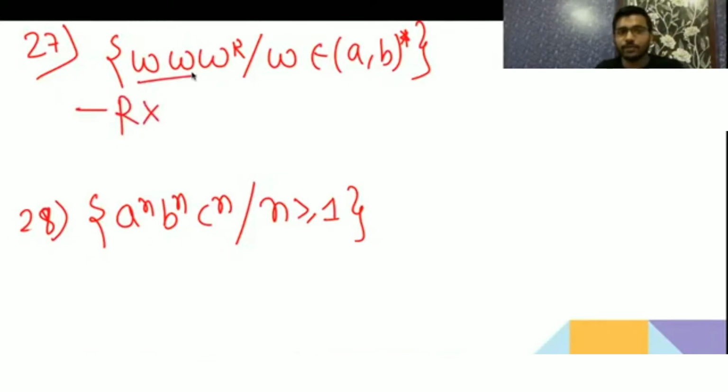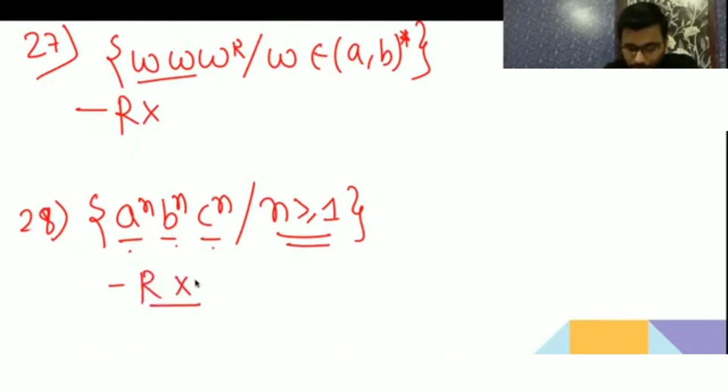It is saying equal number of a, equal number of b, equal number of c, which is not possible. Number of a should be equal to number of b should be equal to number of c. We can't do that since we do not have infinite memory. For this we require infinite memory because it's an infinite language. So it's not a regular language.